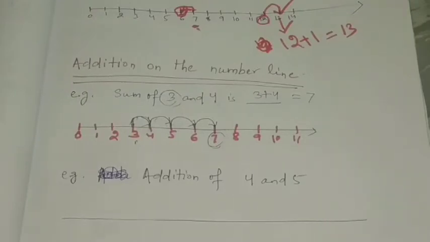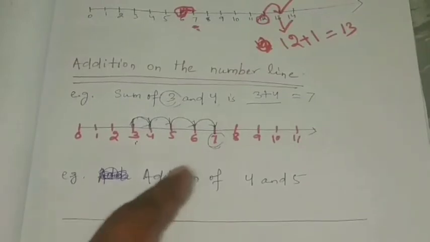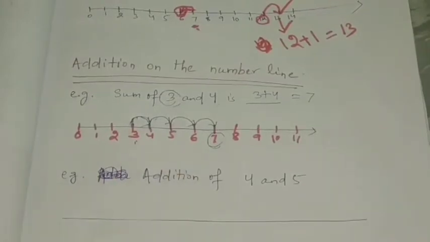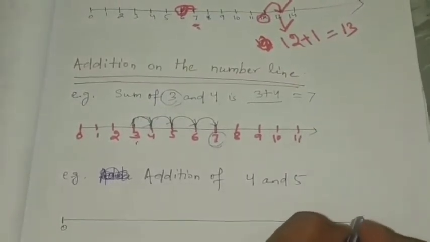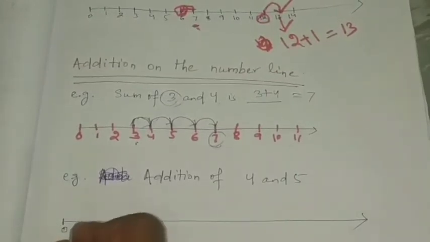Like that you have to move right in addition. Let's see another one that is given. Addition of 4 and 5. Like that what will we do? We'll first start from 0. We'll put a line. We'll start from 0.